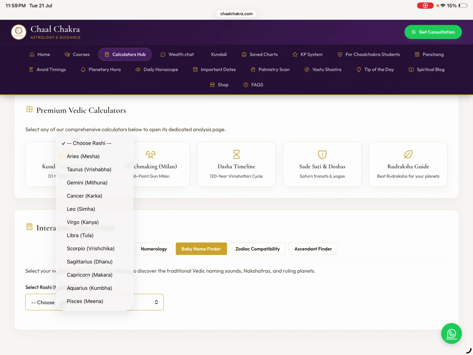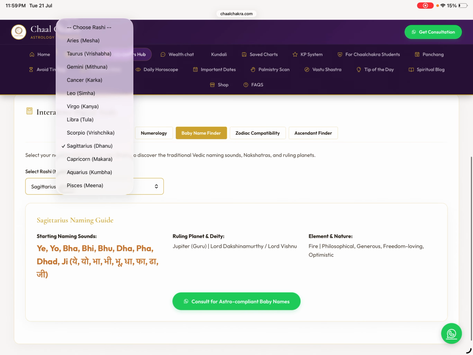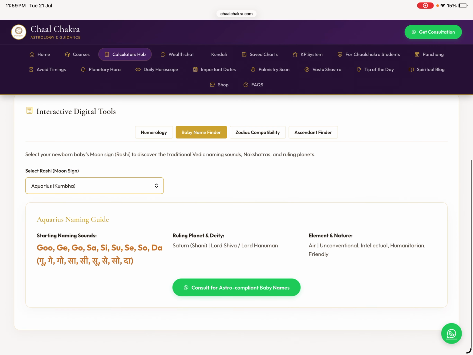Let's say your moon sign is Sagittarius, then your name should come on YE, YO, BHA, BHI, BHU, DHA, PHA. Why is this important? Let's say your name is not as per your birth chart. Let's say your name starts with S and you are not an Aquarius moon sign, and right now Aquarius people are going through Shani ki Sarasati.